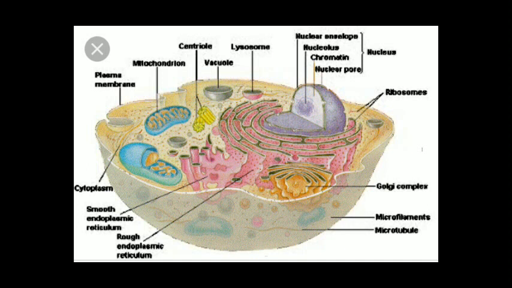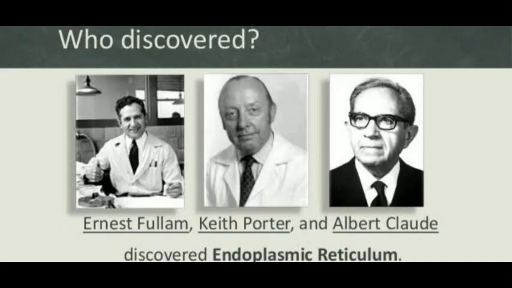If we observe a eukaryotic cell, we find that there is a network of membrane-bound tubes. These tubes are called endoplasmic reticulum. So first of all, we are going to learn about our first cell organelle, that is endoplasmic reticulum. It was discovered by Fulham, Potter and Cloud, and the term endoplasmic reticulum was coined by Potter in 1945.